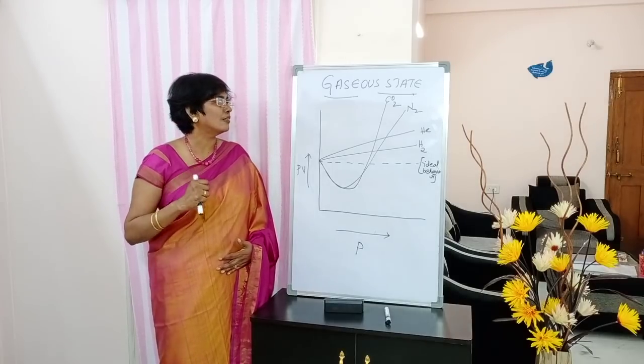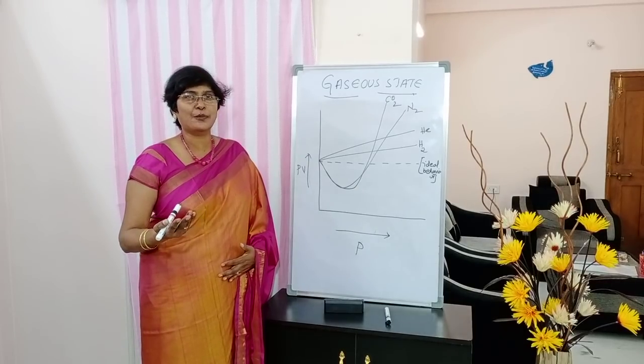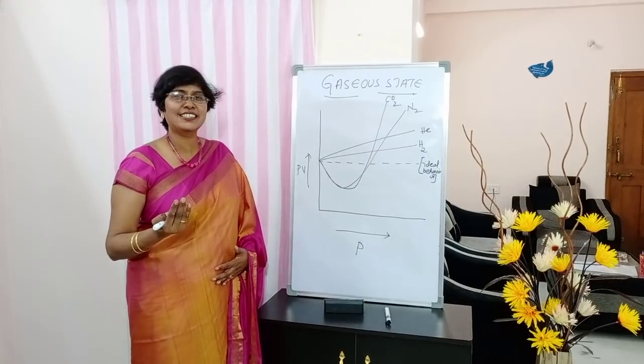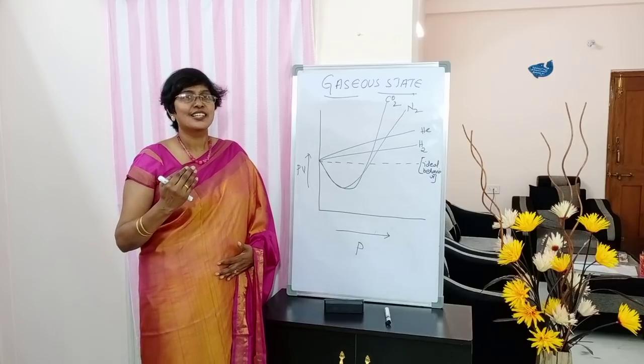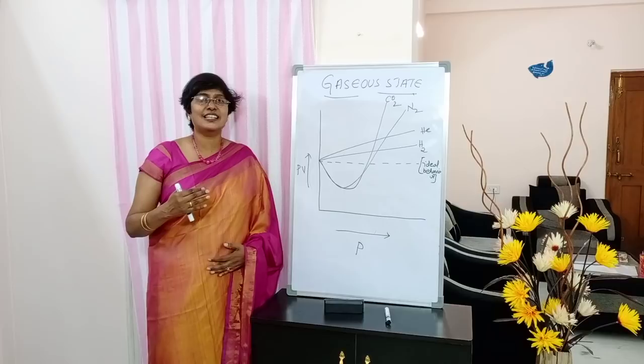Okay. Now, see, there are 4 gases, 4 curves obtained. But there is one straight dotted line. It is not a solid line. So, what is the significance of this straight dotted line?